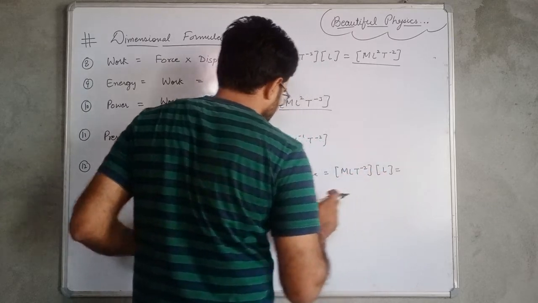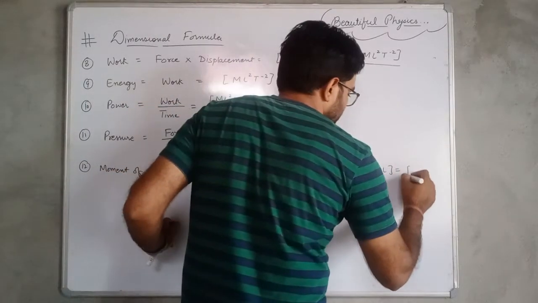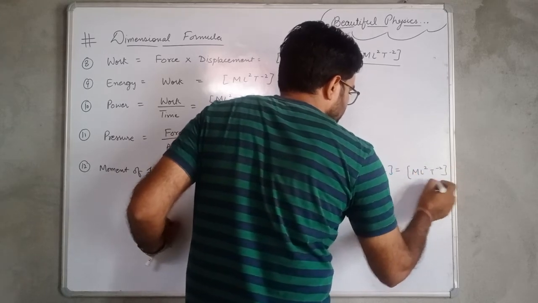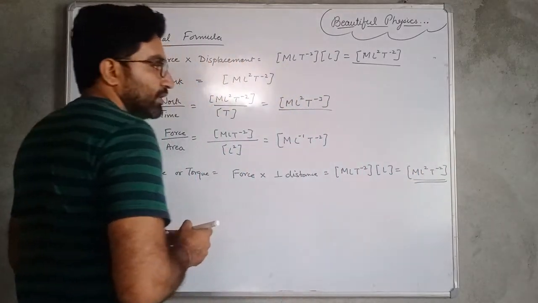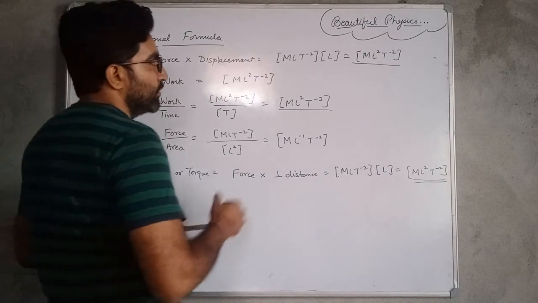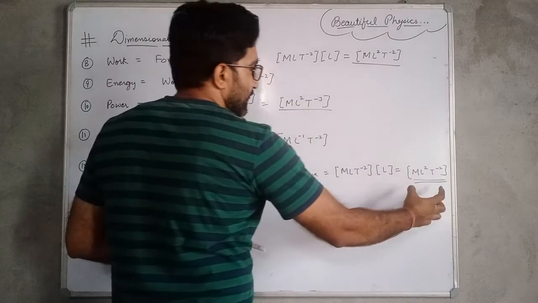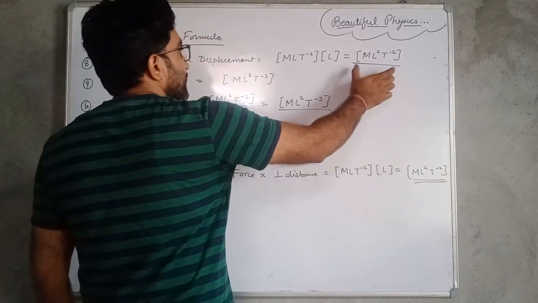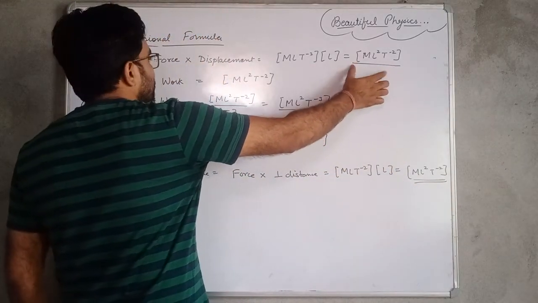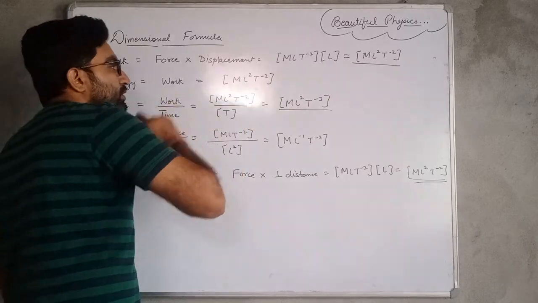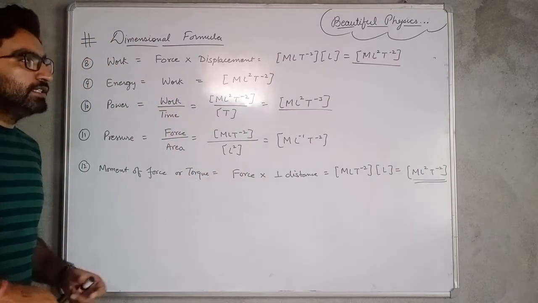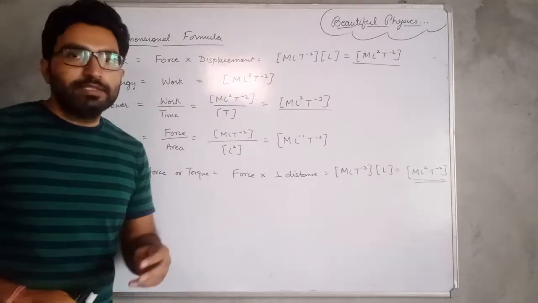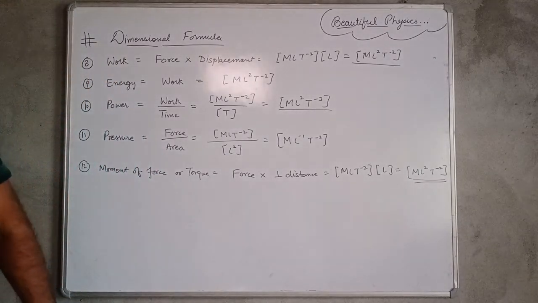So the dimensional formula for torque is M L square T minus 2, and it can be observed that M L square T minus 2 is the dimensional formula for torque, it is the dimensional formula for work, and it is the dimensional formula for energy. So work, energy and torque have the same dimensional formula.